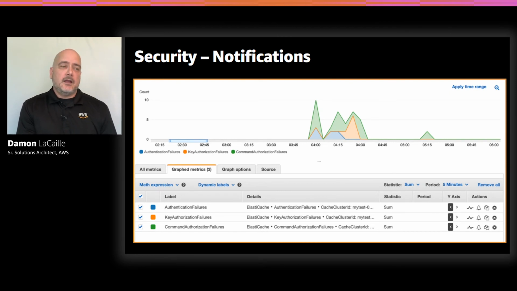You can see here that I'm in the CloudWatch screen, and in the lower right-hand corner, if I click on these alarm bell icons, I can actually configure an alarm based on these metrics. And I can also set up Simple Notification Service so that I can be notified of any incidents as well.